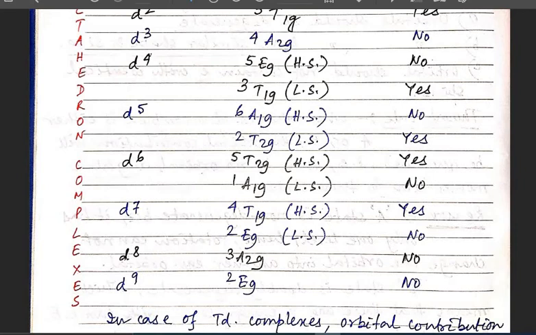And how can we determine whether there is any orbital contribution in the magnetic moment? Simply we have to find out what the ground state term is. If I know the ground state term, if it is A or E, there should be no orbital contribution. If in the ground state term the T, the triplet, is there, that is dxy, dyz, dzx, the non-axial d orbitals, the electron can move from one orbital to another easily, and for this reason the orbital contribution should be present there, and the value of the magnetic moment when the ground state term is T should be quenched.